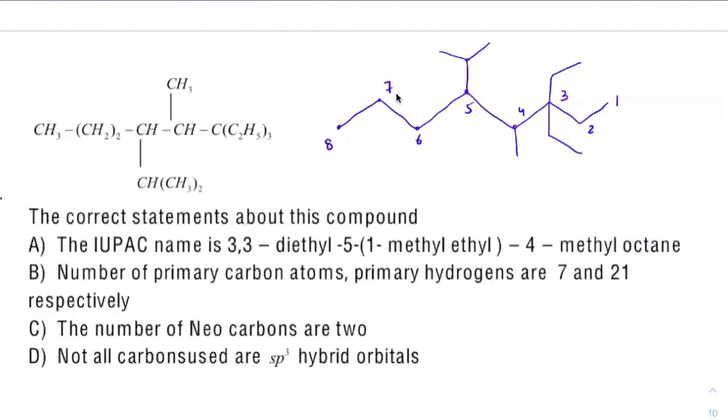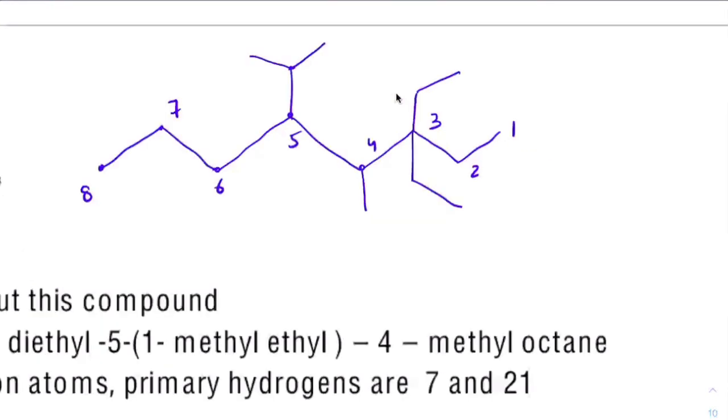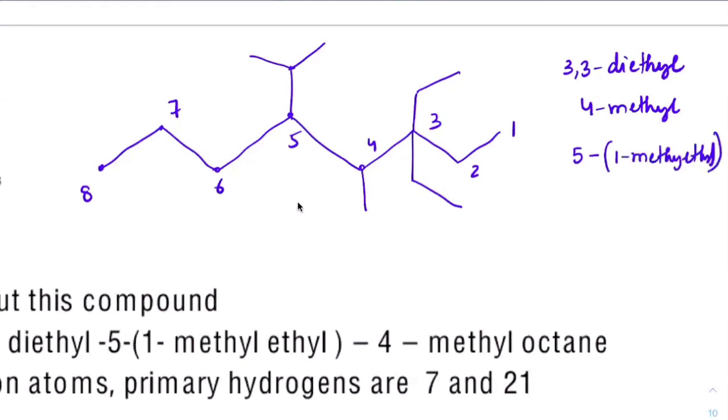So it is ethyl and ethyl on the third position. So it is 3,3-diethyl, and on the fourth position there is methyl. So I'll just write down all the substituents first here: 3,3-diethyl, and on the fifth carbon I have 1-methyl ethyl. This is the comparison. While comparing here, I have to compare E because it is in an open chain. There is no complex chain here, and this is also not a complex chain. So M I should compare, and here also I should compare M.